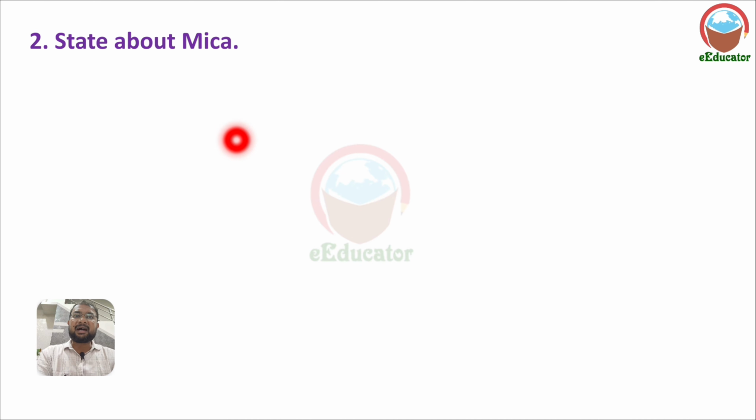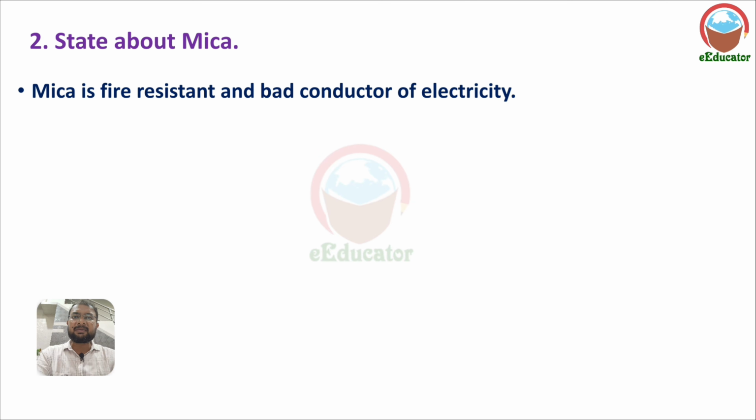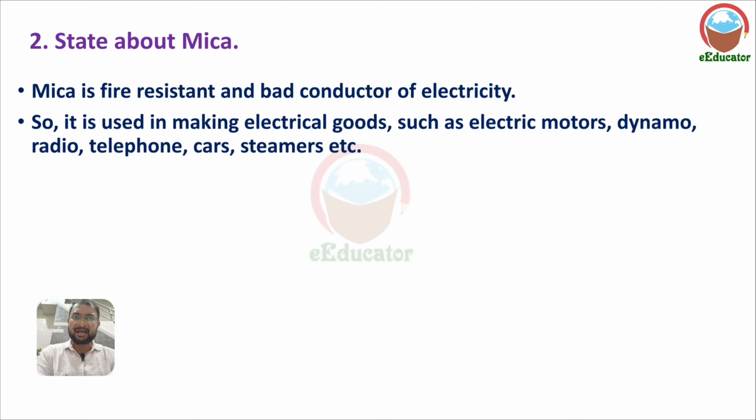Second, state about mica. We need to write information about mica. It is fire resistant. Mica is a mineral which is fire resistant and a bad conductor of electricity. Electricity does not pass through it, and it does not catch fire easily.